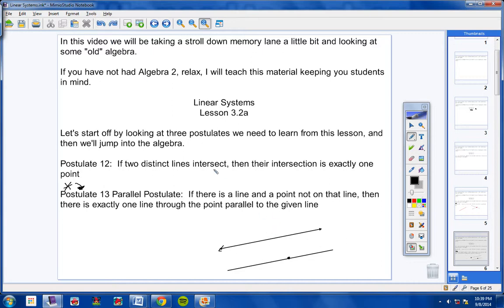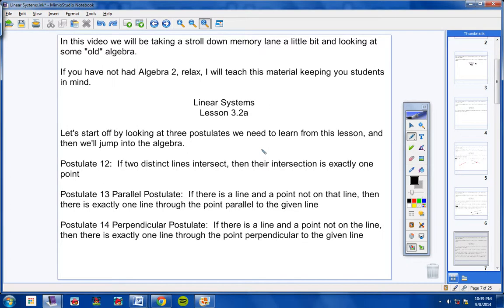Okay, if you try to draw a line like this, real close, this line here is not going to be parallel to this line here. So the only thing this postulate is saying is simply this: if you have a line and a point that's not on that line, then you can only draw one line through that point that's parallel to that line. Okay, that's all that is saying.